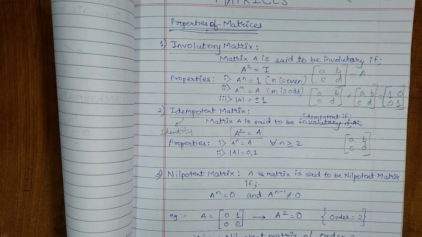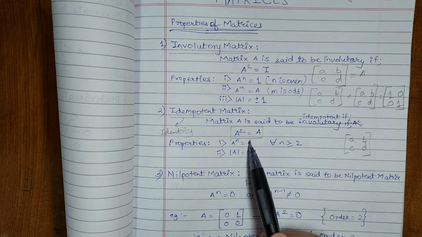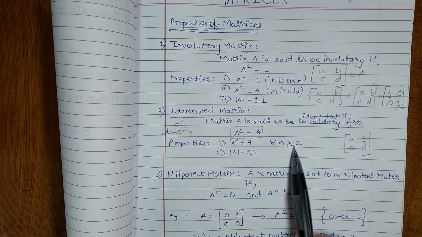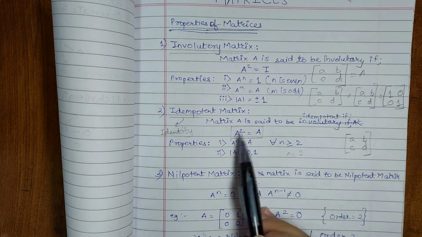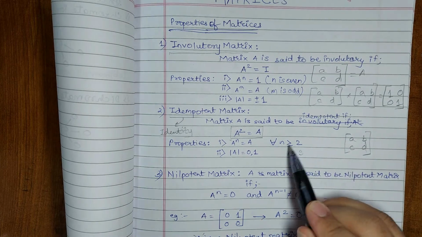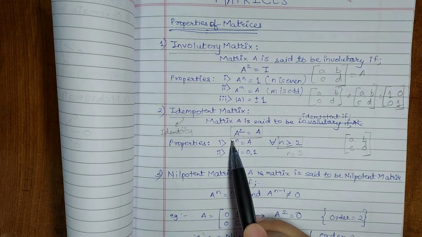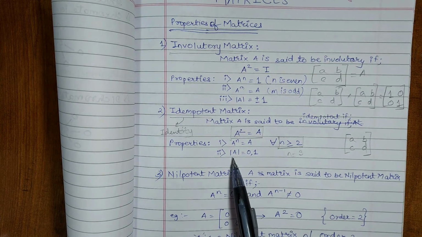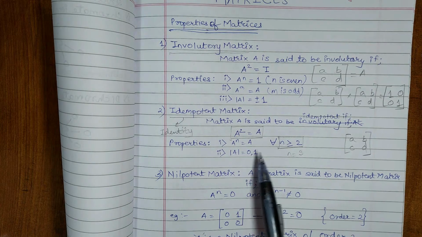The properties of an idempotent matrix are: A raised to the power n is equal to A for all n greater than or equal to 2. Like suppose if n is equal to 3, then also this will give the same result. For n greater than or equal to 2, we will get the same result. The second property is that the determinant of the matrix is going to be either 0 or 1.